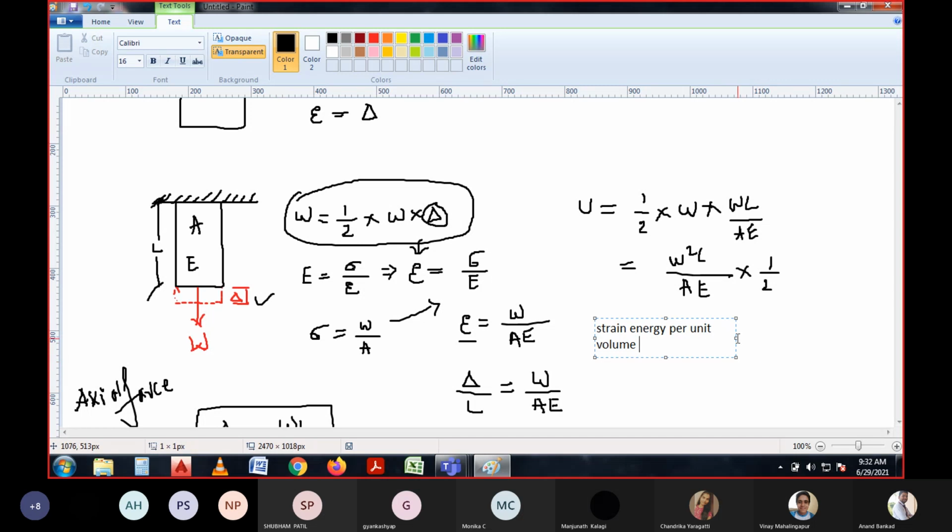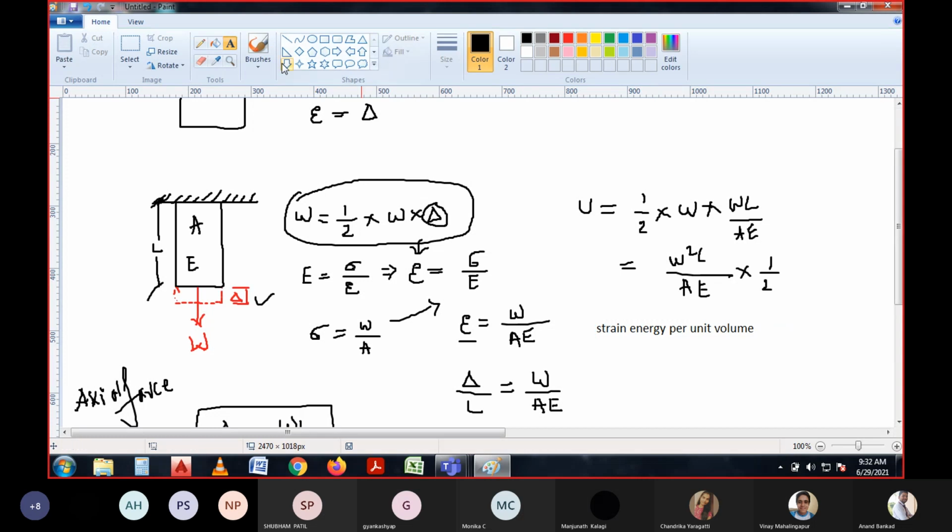Per unit length we have got W square L by AE into 1 by 2. So per unit volume, what we need to do is divide by the volume. What is volume here? Area into length, right? So we are referring to per unit volume, and we have to divide this by its volume. That means we are getting the actual strain energy in the body.